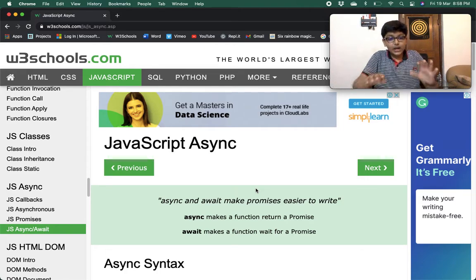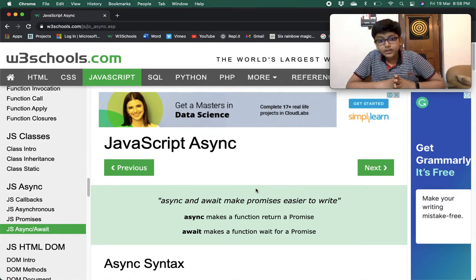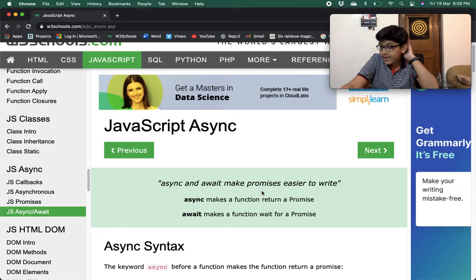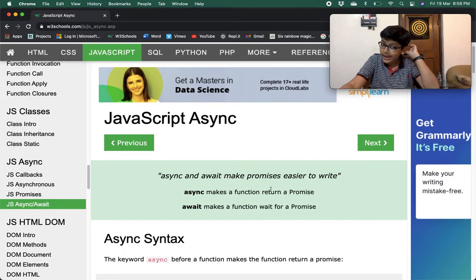JavaScript async await. So now you're on the async await chapter. Async await basically makes your promise syntax easier to write. So async and await make promises easier to write.